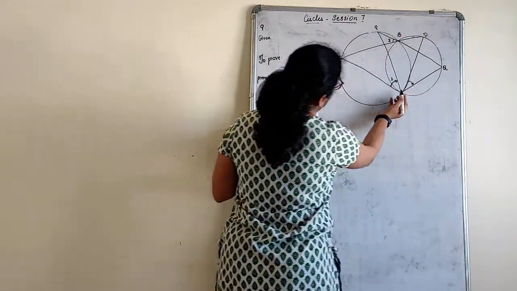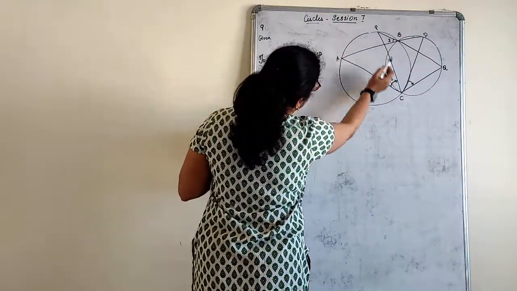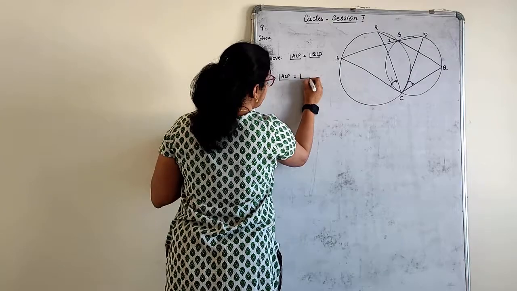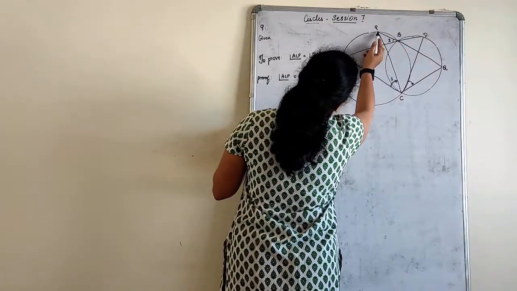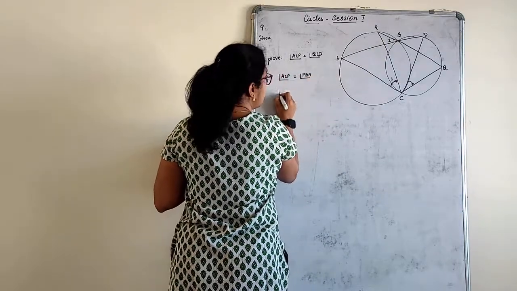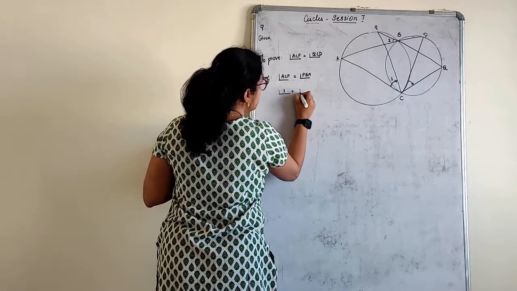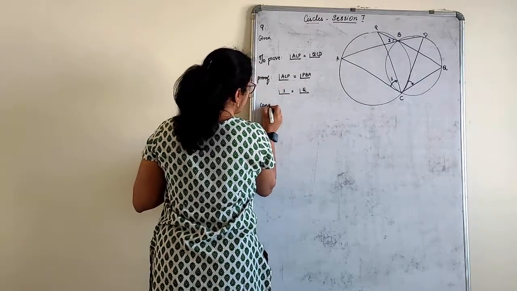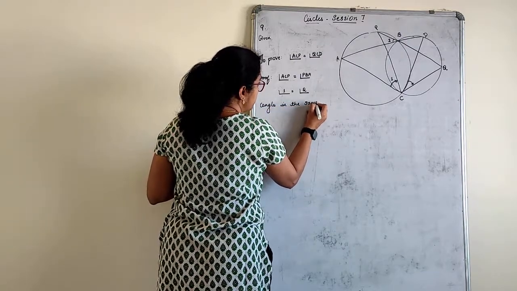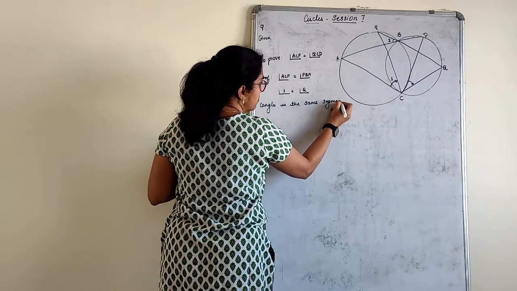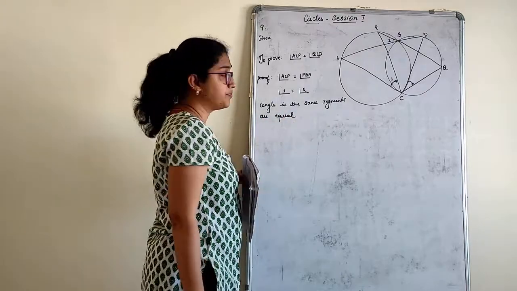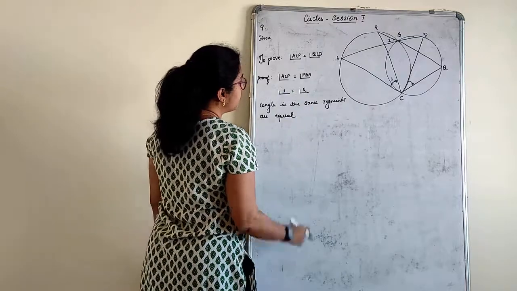B. These angles, angle ACP, I'll read that, then I will write 1, 2, 3, is equal to angle, how do you read this? Angle PBA, which is nothing but angle 1 is equal to angle 2. Angles in the same segment are equal. Okay? Angles in the same segment are equal.